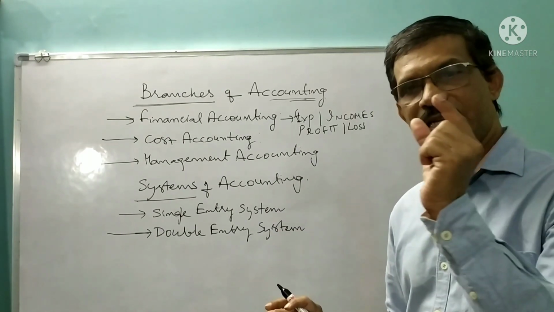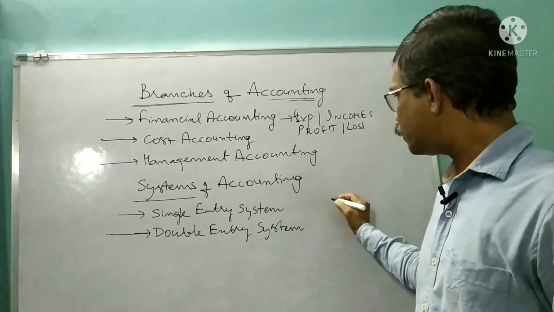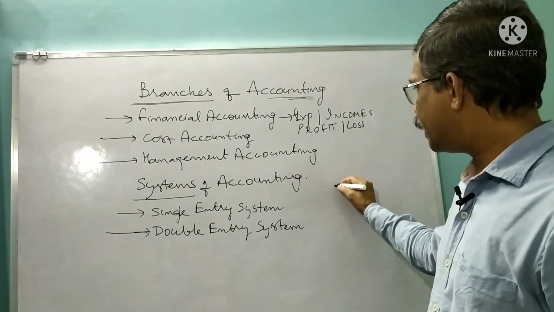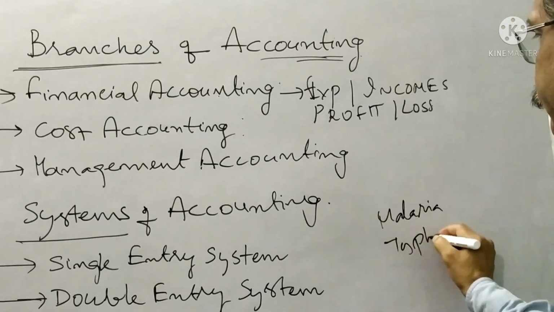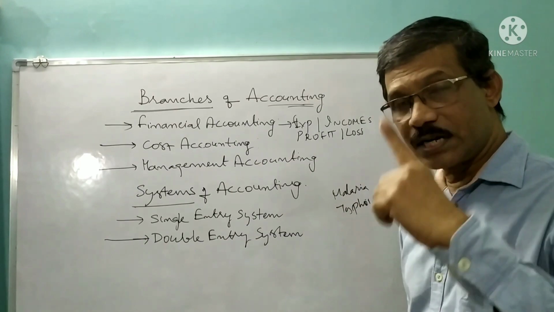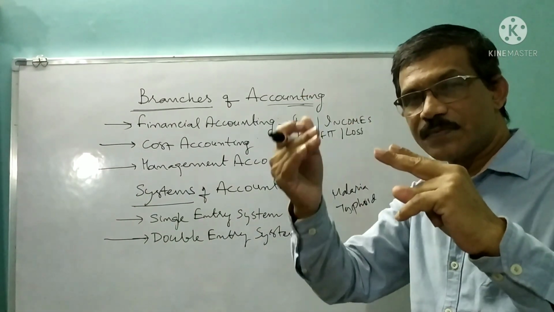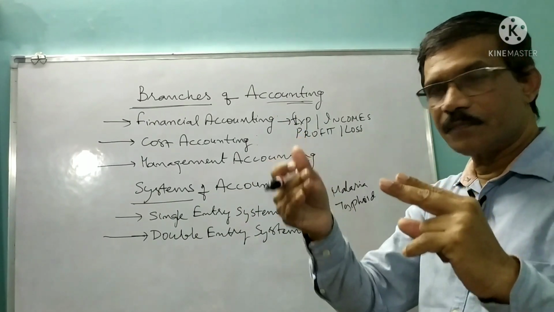Suppose there is a disease, like malaria or typhoid. Now try to understand. There are different systems in medicine.